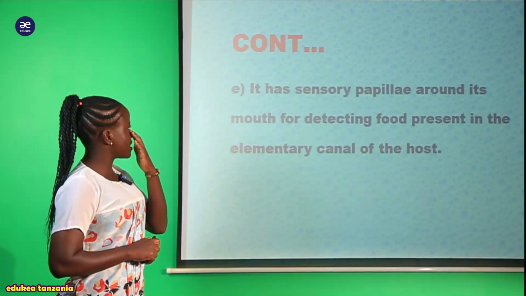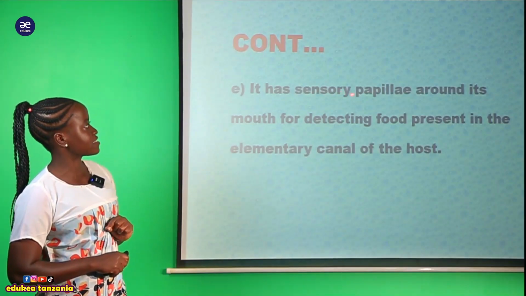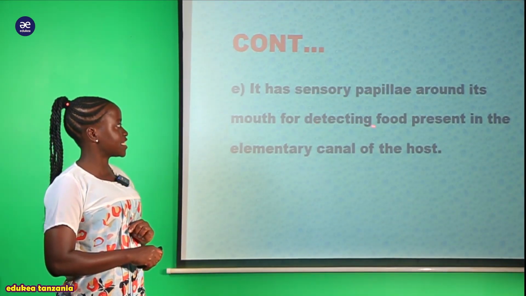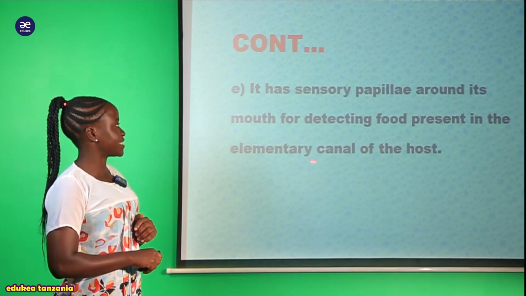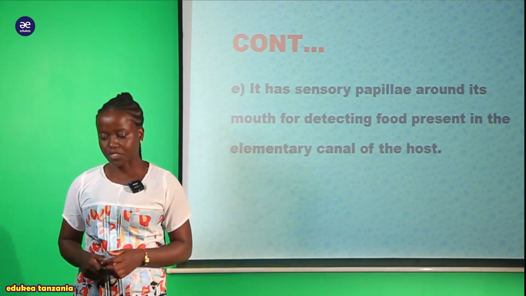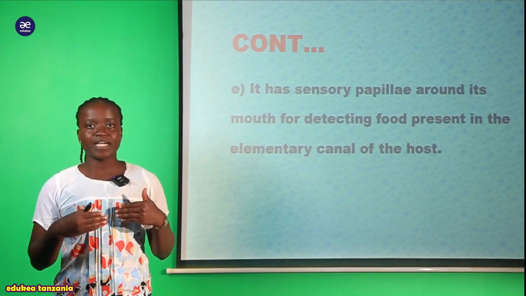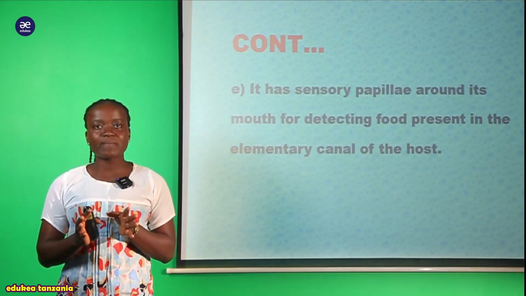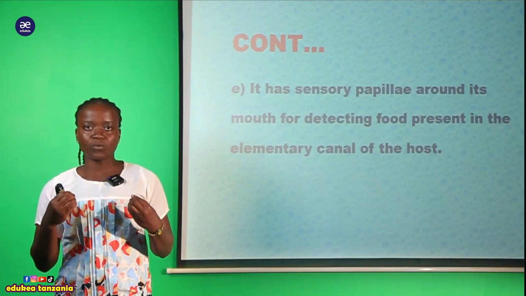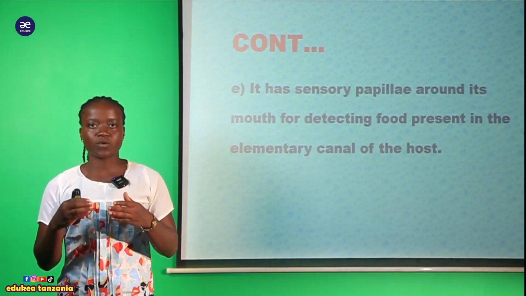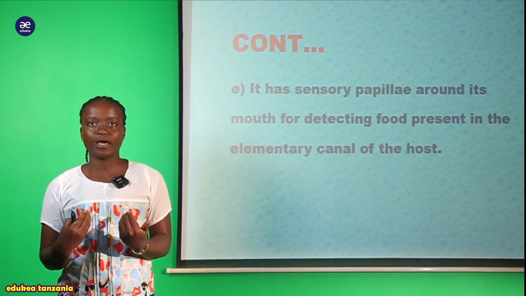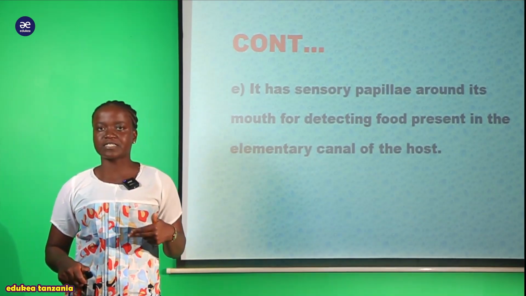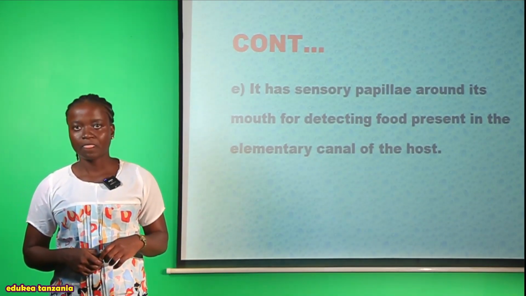And also this organism, we can say that it has sensory papillae around its mouth for detecting food presence in the alimentary canal of the host. Kwa hao organism pia wana hii sensory receptor ambayo tunaita papillae. Hii papillae sasa ndio ambayo ina detect hapa kuna chakula ndani ya tumbo la binadamu. Kwa hiyo sasa wanaenda wanafeed kwenye kile chakula. So this papillae inasaidia sana detecting the presence of food that is within the host.